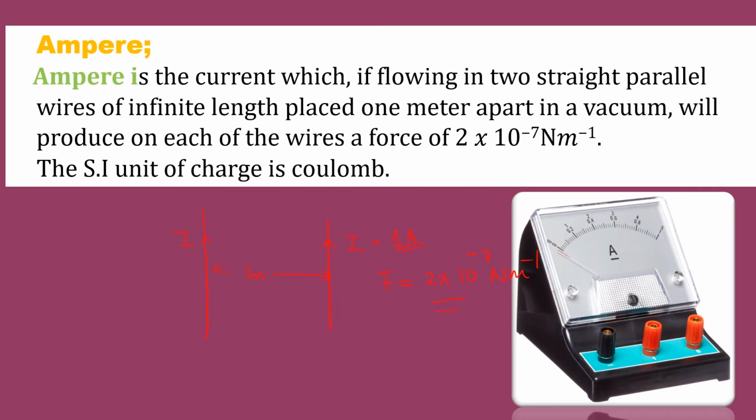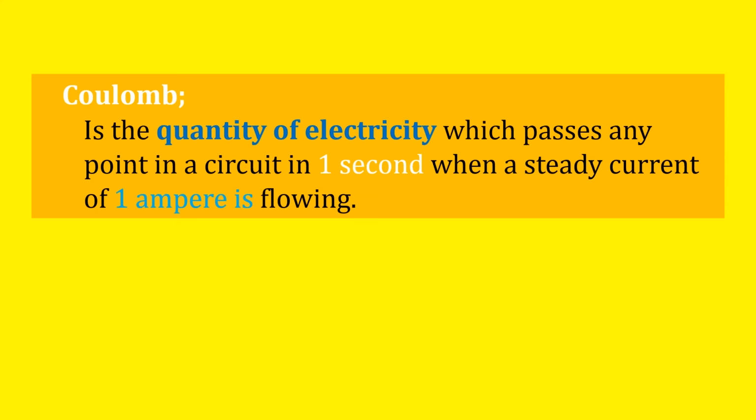We must emphasize that the SI unit of charge is what we call a coulomb. A coulomb is the quantity of electricity which passes any point in a circuit in 1 second when a steady current of 1 ampere is flowing. Remember, we said that current is the rate of flow of charge.